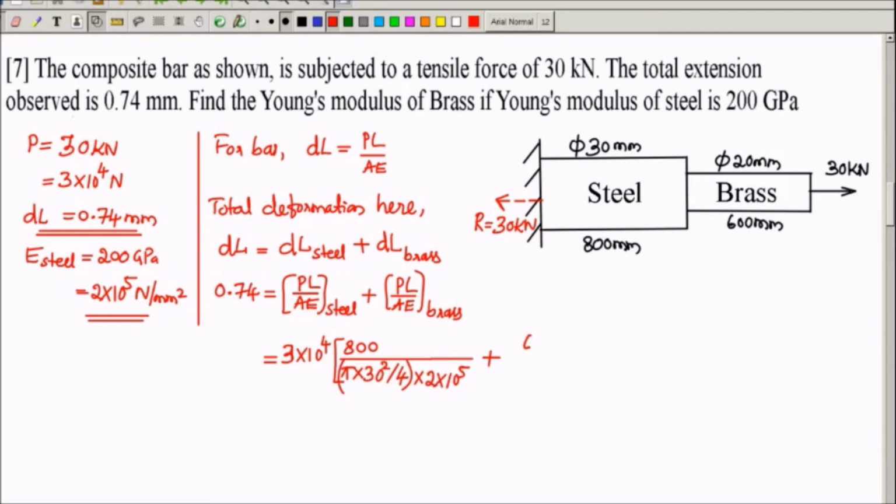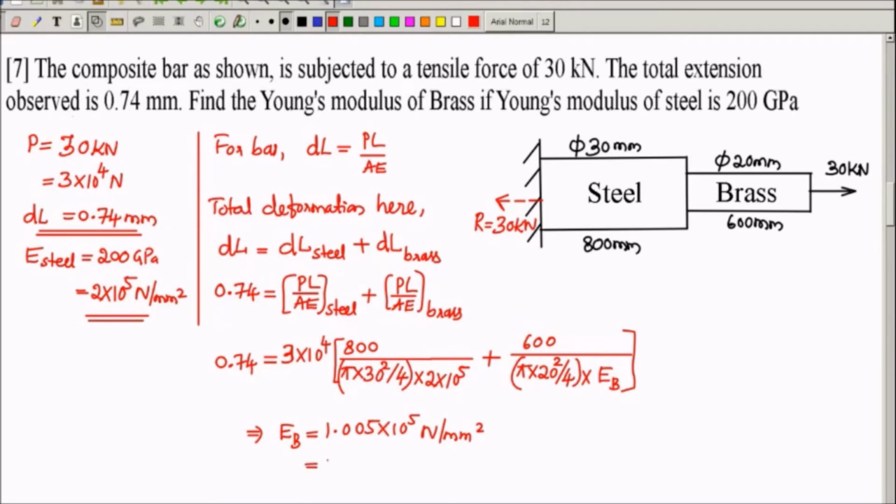L for the brass portion is 600 mm divided by area pi into 20 square by 4. This is the area of the brass portion, into the Young's modulus of brass portion, which is not known. Let us call it as EB, to get a value of 1.005 into 10 power 5 Newton per mm square. It can be converted into GPa because normally Young's modulus is specified in gigapascal. So it can be written as 100.5 gigapascal.